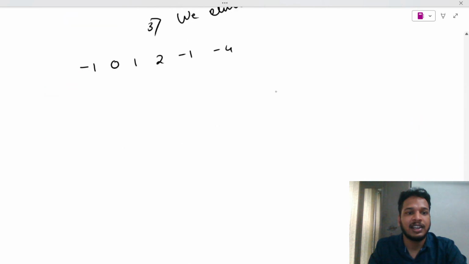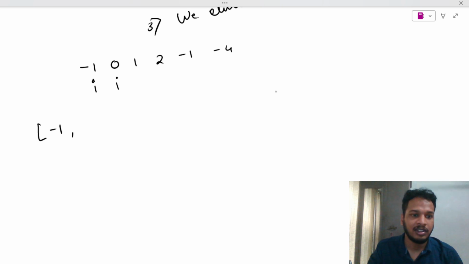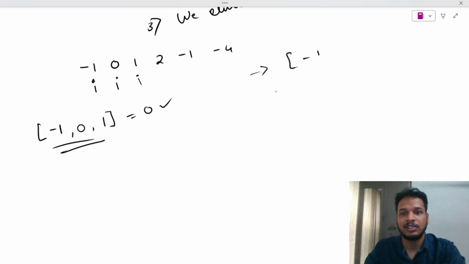Here my first index starts from here. I will add minus 1 into the result array. Then my i comes over here in the second iteration, and I put 0 into it. On the next iteration i comes here, I put that into my result array and check the summation of it. Is it equal to 0? Yeah, it is equal to 0. I will put that into the main result: minus 1, 0, 1 is in the main array.